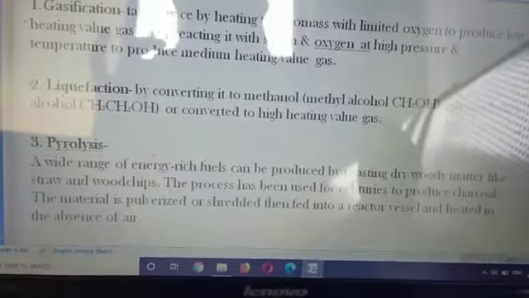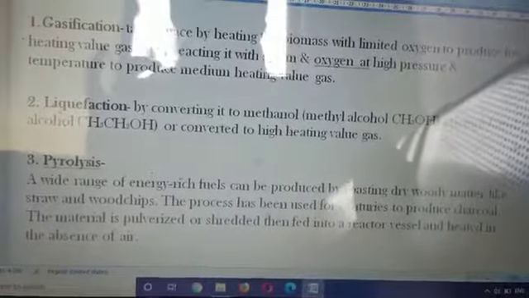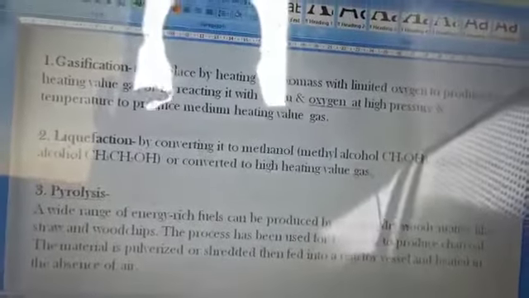So pyrolysis, gasification and liquefaction are the artificial processes for converting biomass or biofuels.